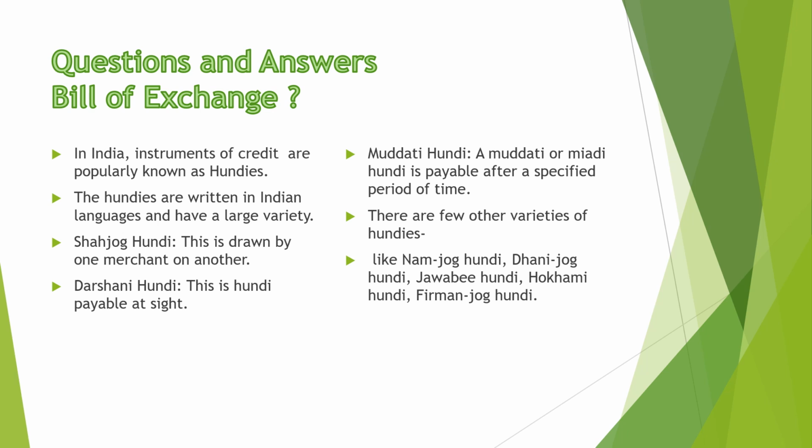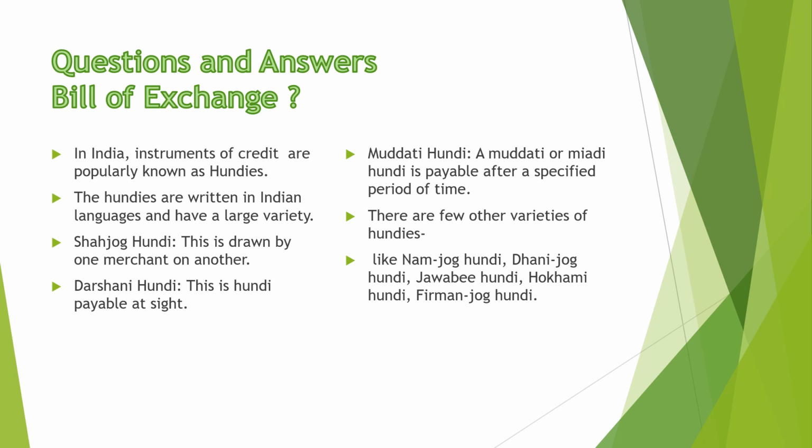Sahaj Jog Hundi: this is drawn by one merchant on another. Darshani Hundi: this is payable at sight. Muddati Hundi: a Muddati or Miadi Hundi is payable after a specified period of time.